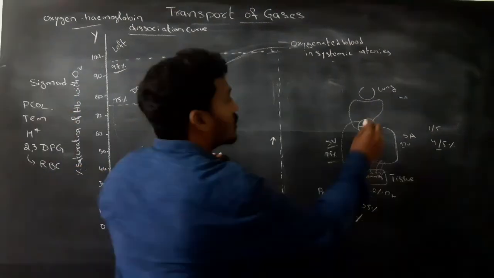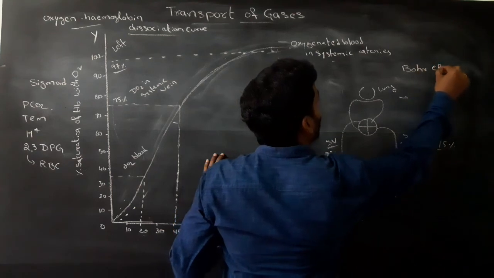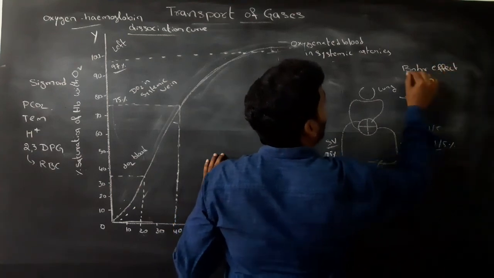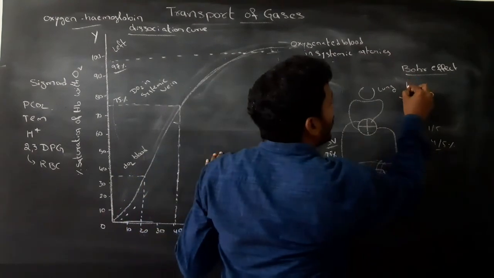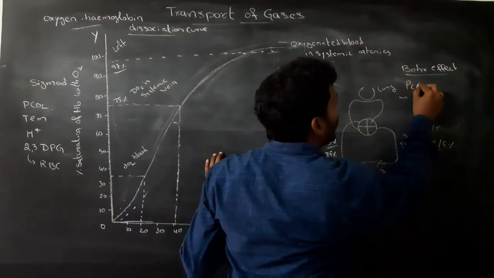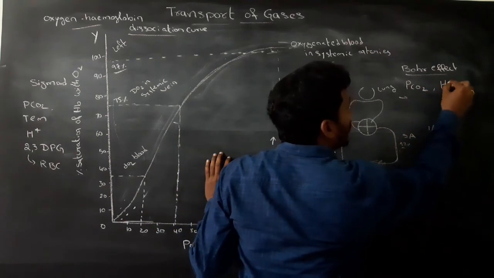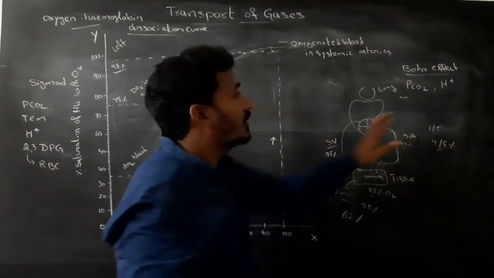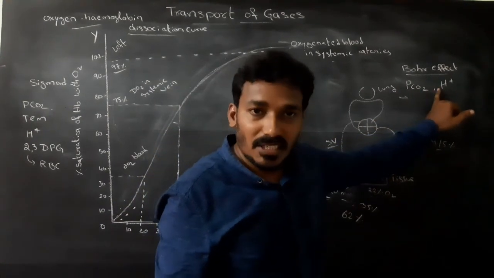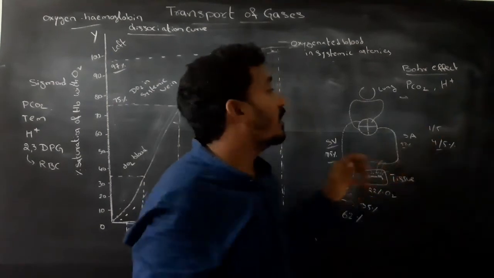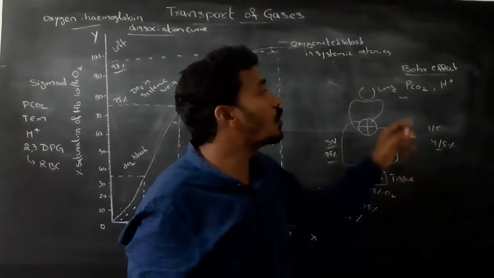Next, the Bohr effect. The Bohr effect means the effect of PCO2 and H plus ion concentration on the oxygen affinity of hemoglobin.